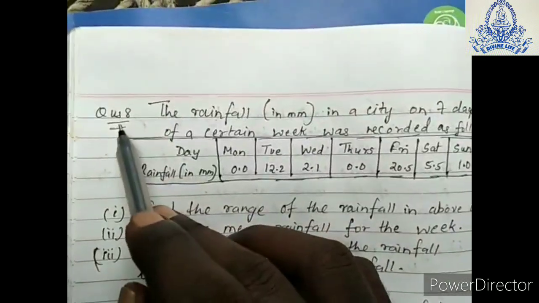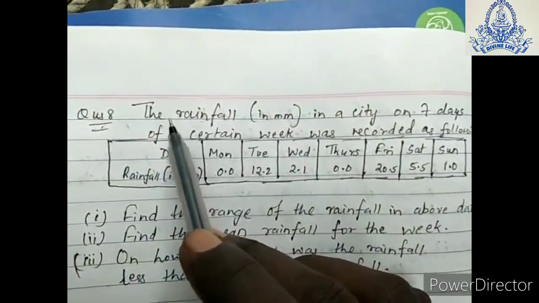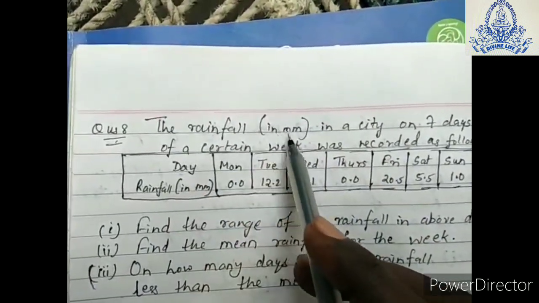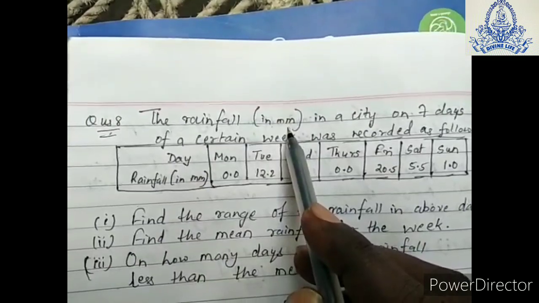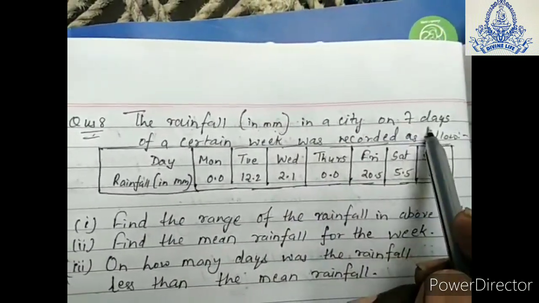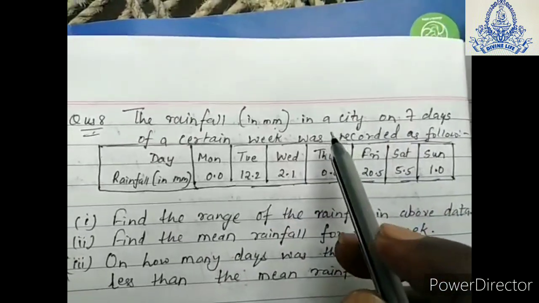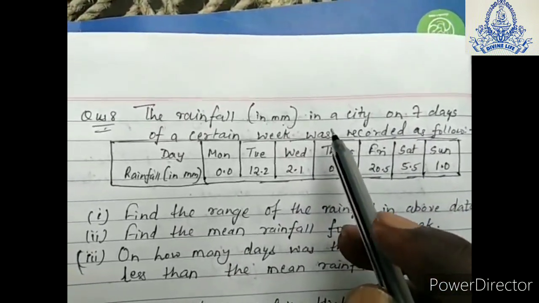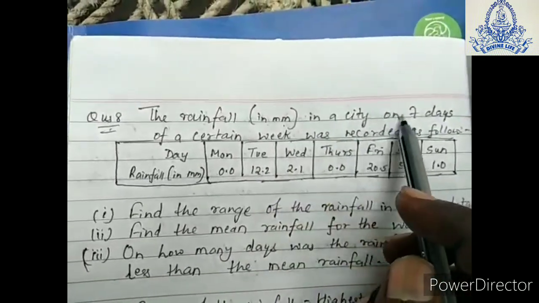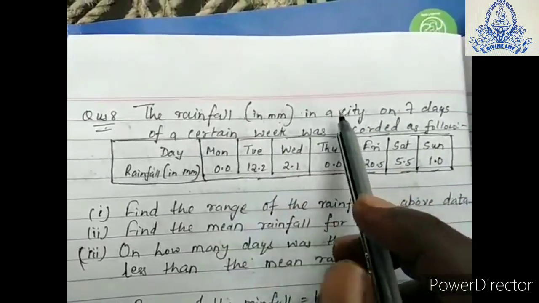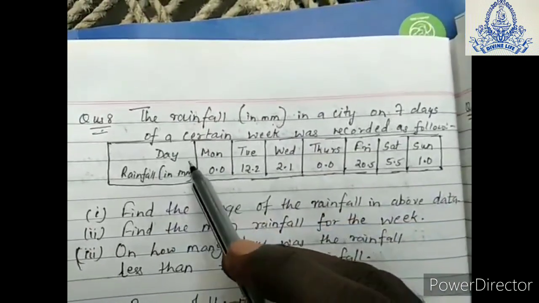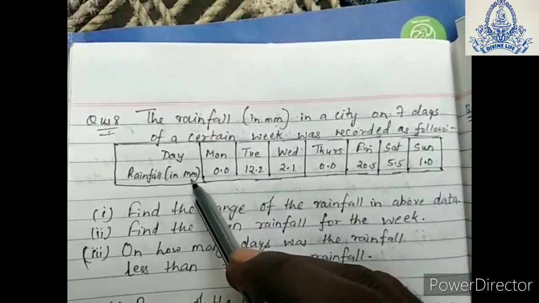Here's question number 8. Please students, see carefully. I am reading out the question. The rainfall has been counted in millimeter in a city on 7 days. Means one city is there, where rainfall has been occurring over the last 1 week. The rainfall has been measured in millimeter. So the rainfall in the past 7 days of a certain week was recorded as follows. So day, and here it is rainfall in millimeter given.